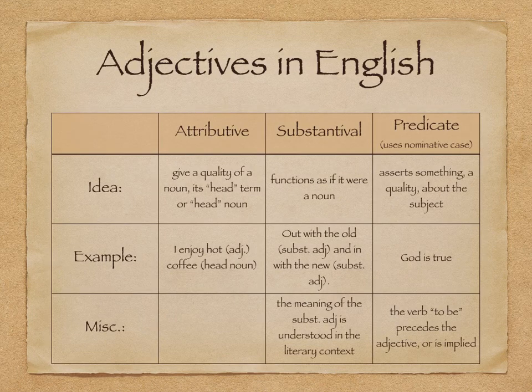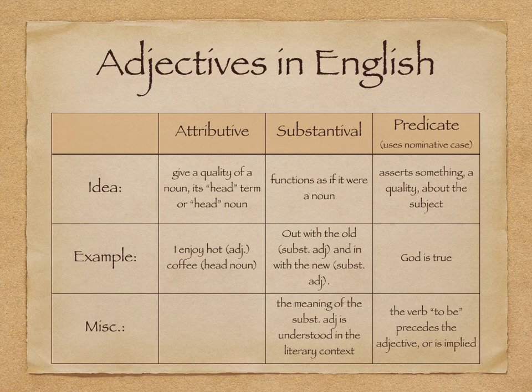Let's review adjectives in English. There are 3 primary functions of adjectives in English. They provide an attribute of a noun, they act as a noun, or they predicate something about the noun. They follow a verb of being and describe something about that noun in general terms and emphasize that. The difference between the attributive and the predicate is just the verb of being.